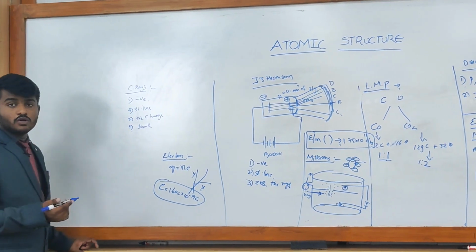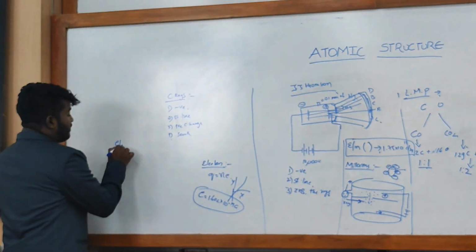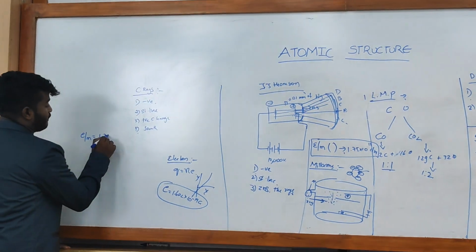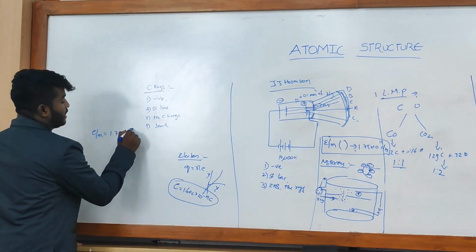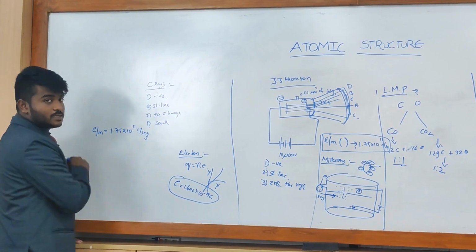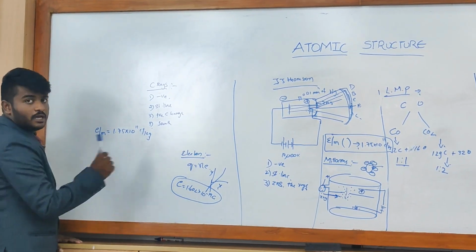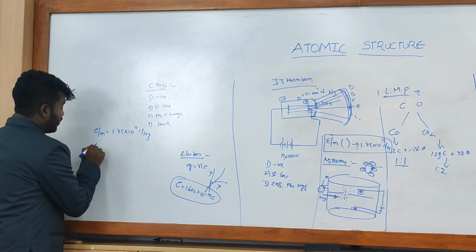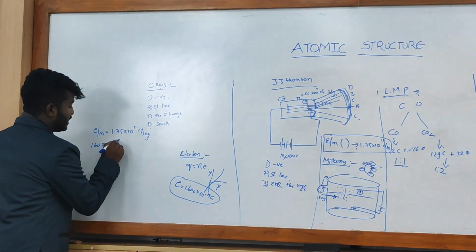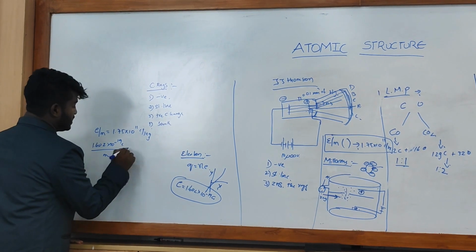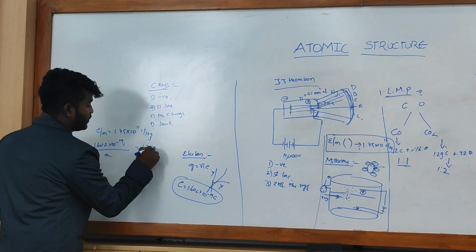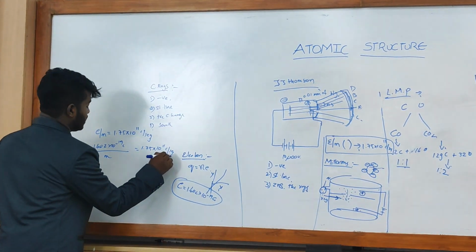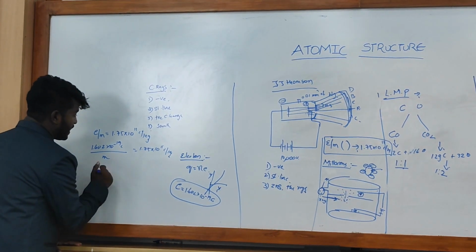By this, we also know that the e by m value is 1.75 into 10 power 11 coulomb per kg. We also know the charge of an electron, so by this we can get the mass. So 1.602 into 10 power minus 19 coulomb by m is equal to 1.75 into 10 power 11 coulomb per kg.